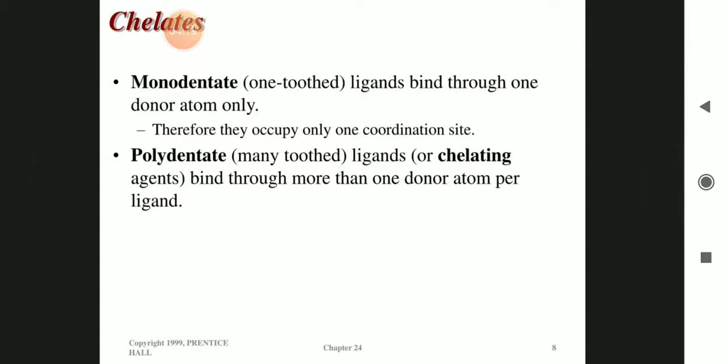Monodentate. Mono means one, dentate means tooth. It means the ligand has only one donor atom, so it will attach to only one position. Polydentate means many donating atoms, which can bind to the central metal ion by many donor atoms. Then a ring will be formed which is called a chelating ring, and this type of ligand is called a chelating ligand.